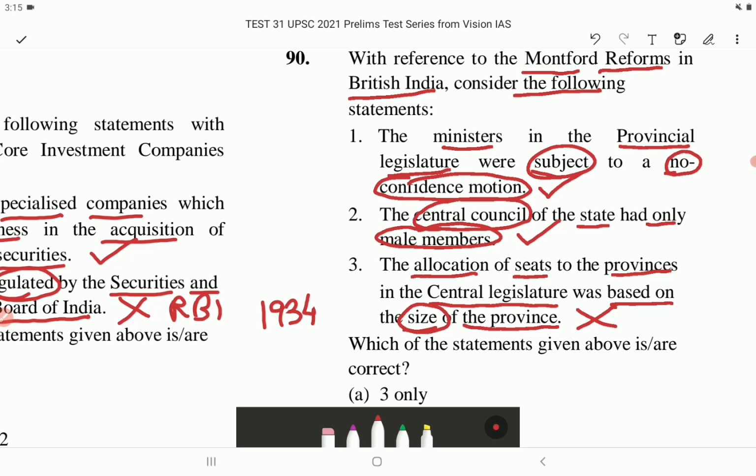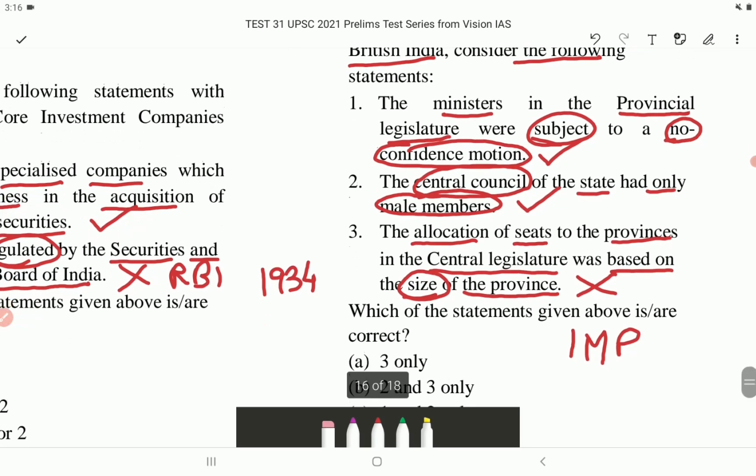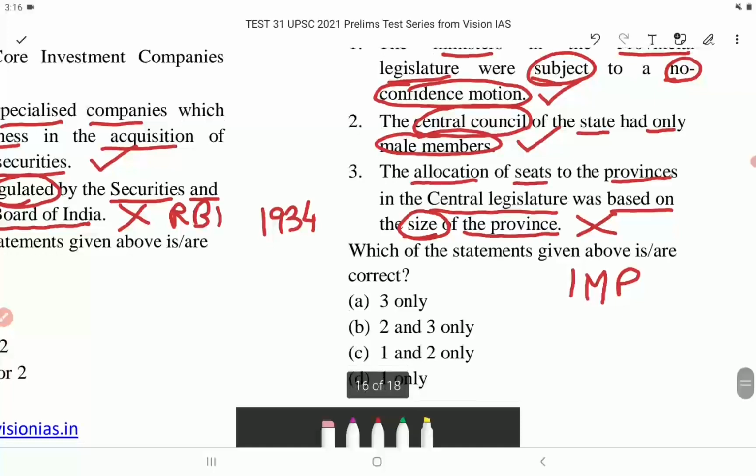So they were based on the importance of provinces. Example, the military importance of Punjab and Bombay's commercial importance. So these importances, they fetch them a greater number of seats. So statement 3 is incorrect. Which of the statements given above is or are correct? So the correct answer is option C, that is 1 and 2 only.